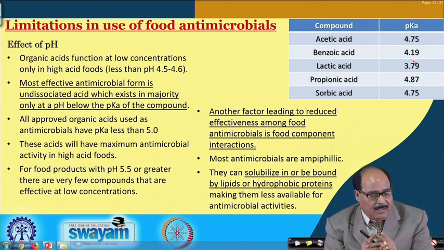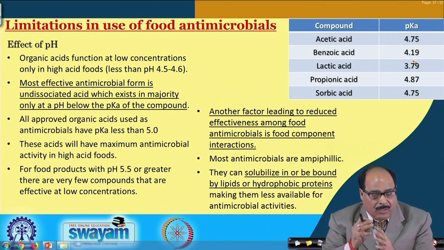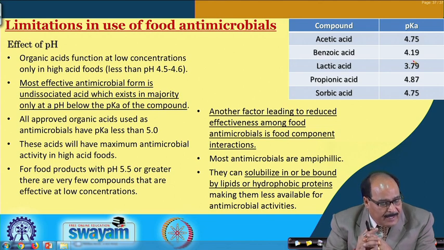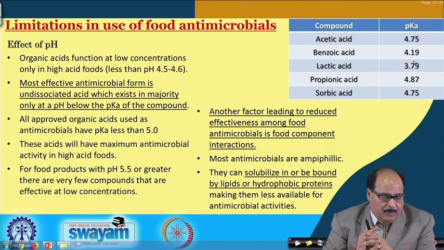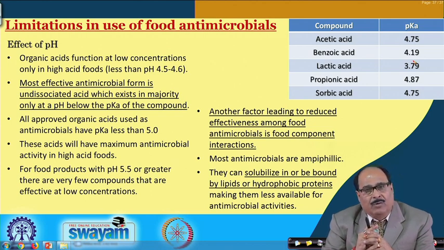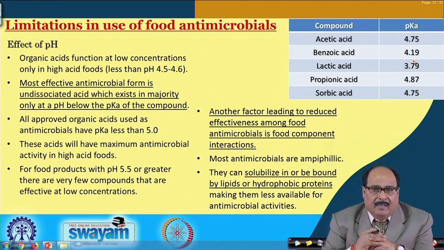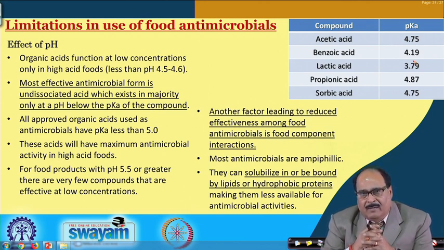For food products which have pH of 5.5 or greater, there are very few compounds that are effective at low concentrations, because in these foods even very high concentrations of these acids might be required, which ultimately may influence the sensory characteristics or taste of the product.